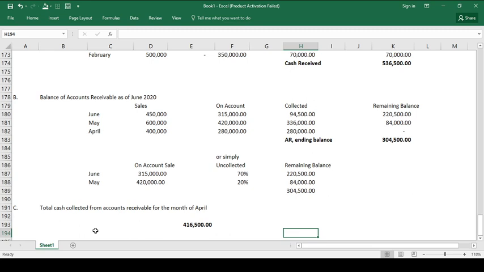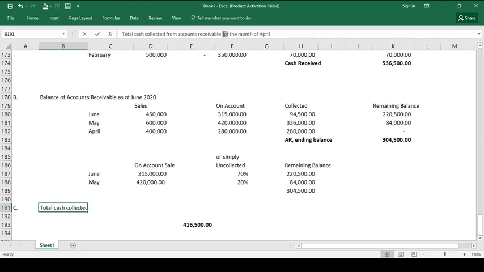Oh, ito naman, no. Iba po siya sa letter A kasi yung ginawa pong sentence is magkano po yung cash collected from accounts receivable. Okay? Ibig sabihin, sa total accounts receivable na meron po tayo, ilan po ang na-collect natin for the month of April? As of month of April.